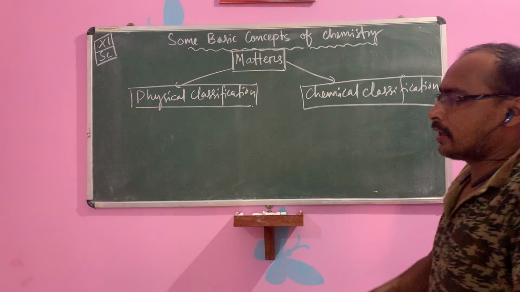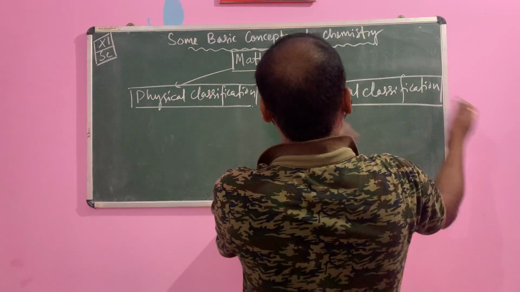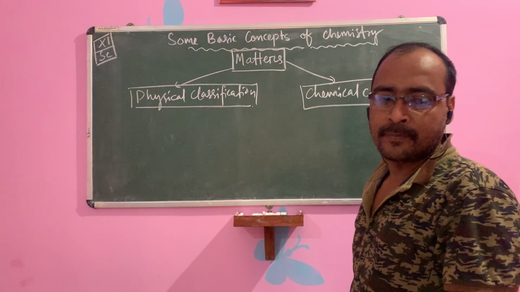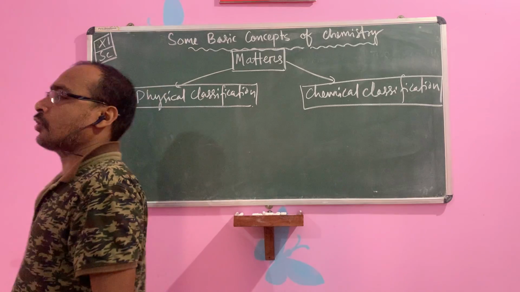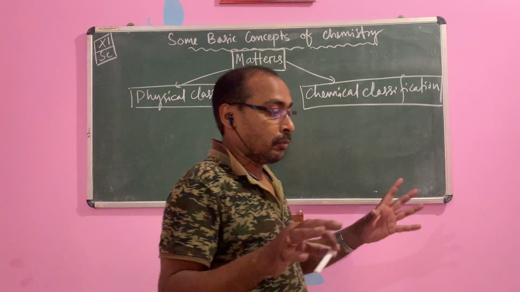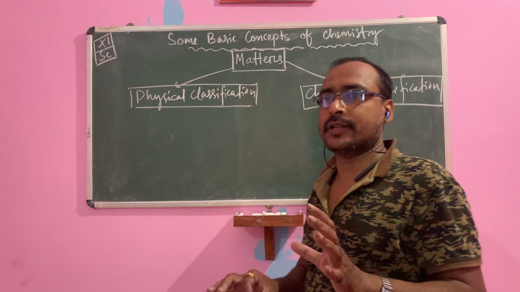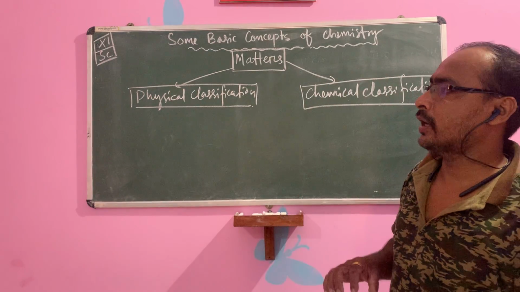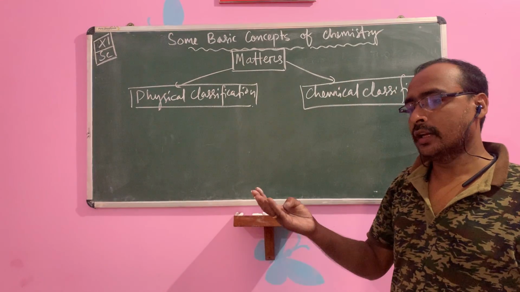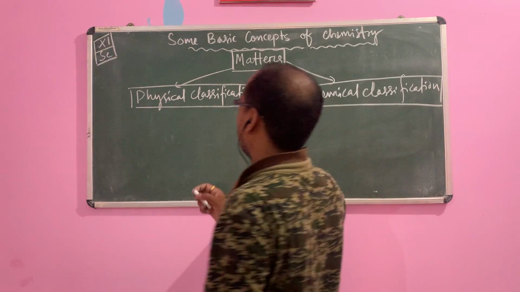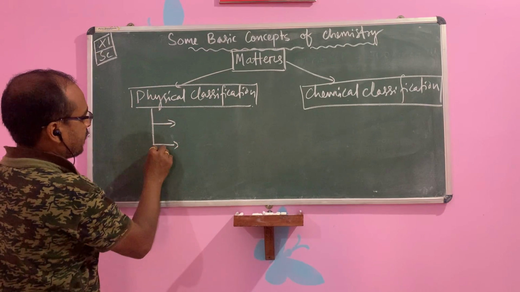Children, matter is generally broadly classified into 2 types. One is physical classification, one is chemical classification. In physical classification, there is a classification based on the state of matter. Children, you know the states of matter from previous classes. What are the states of matter? Solid, liquid and gas. So on the basis of physical state, there are again 3 types.